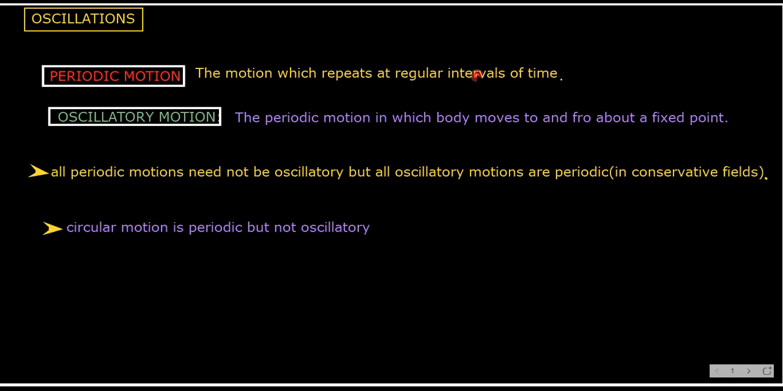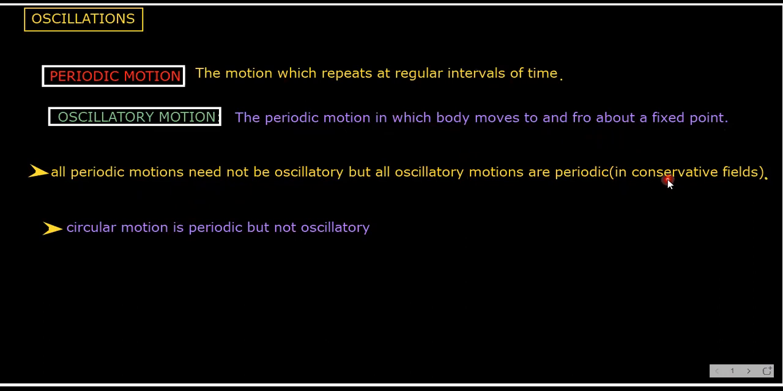That is periodic motion. And oscillatory motion means the periodic motion in which the body moves to and fro about a fixed point. It should move to and fro. So all periodic motions need not be oscillatory, but all oscillatory motions are periodic in conservative fields.